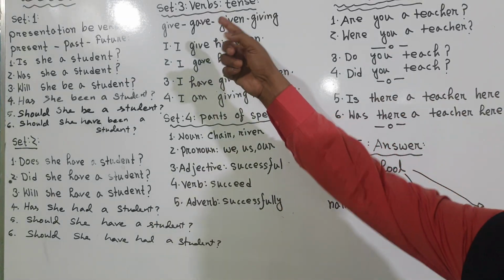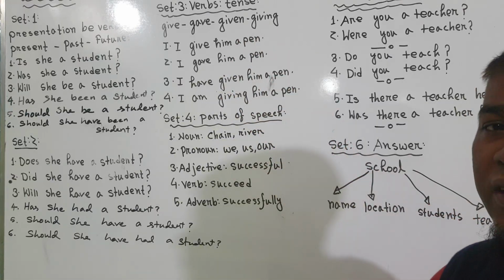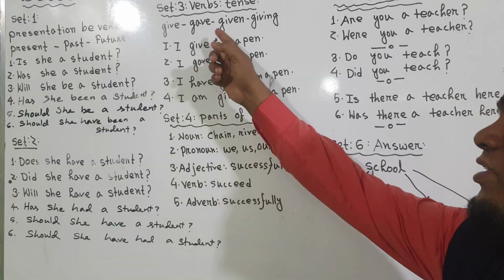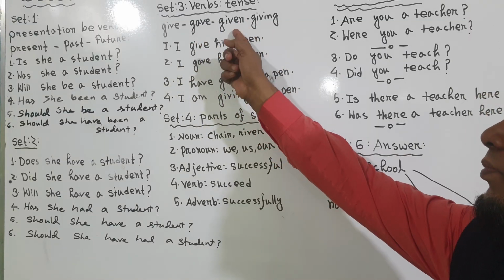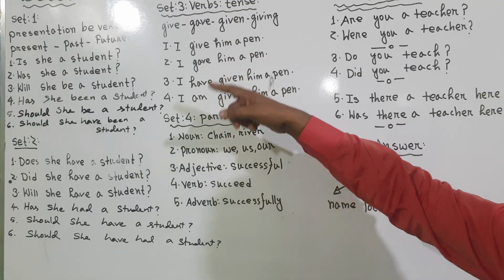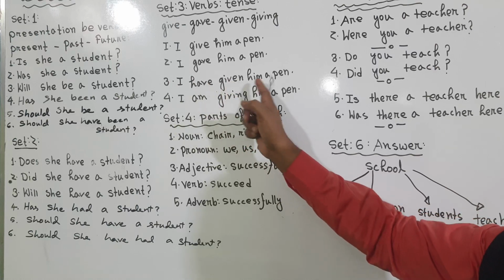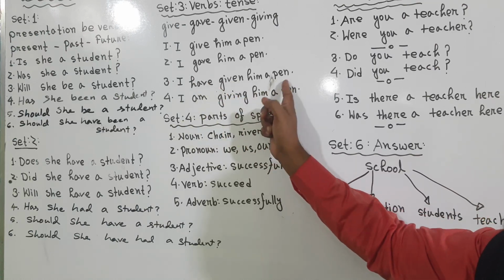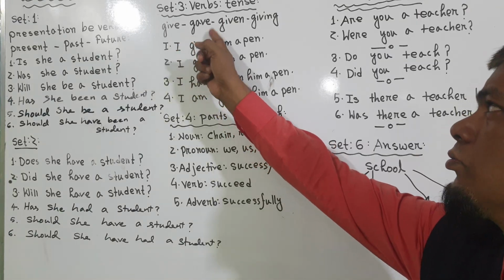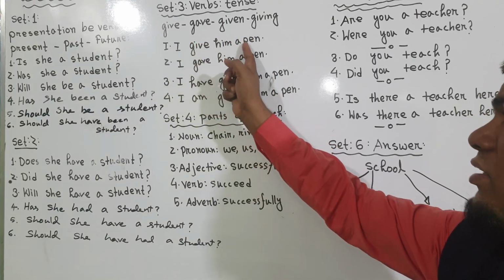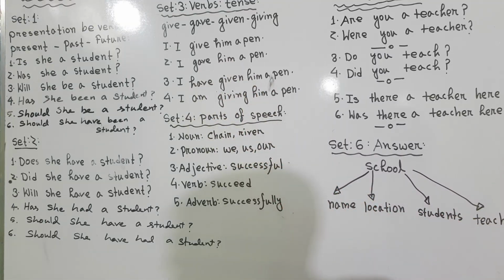And now we commonly use this extension: give, gave, given, giving, the forms of a verb: present form, past form, past participle, present participle. I give him a pen, I gave him a pen, not I given. I have given, present perfect tense. I have given him a pen, I am giving him a pen. In the same way, you can say write, wrote, written, writing. I write a letter, I wrote a letter, I have written a letter, I am writing a letter.